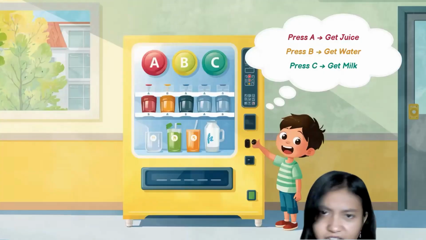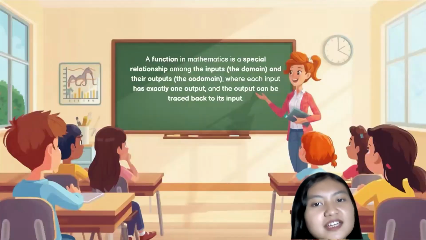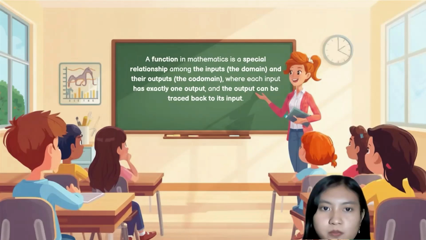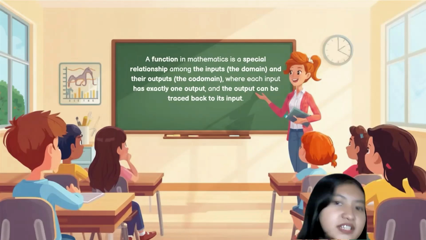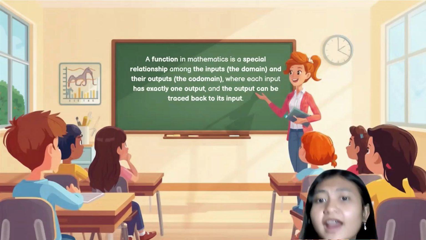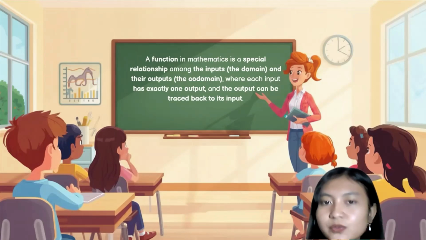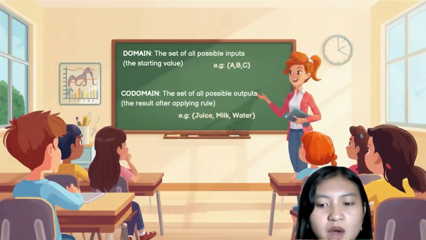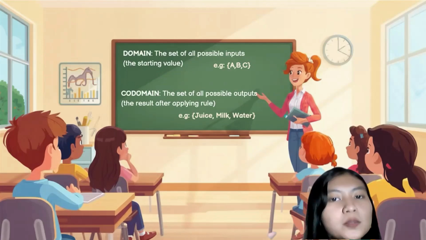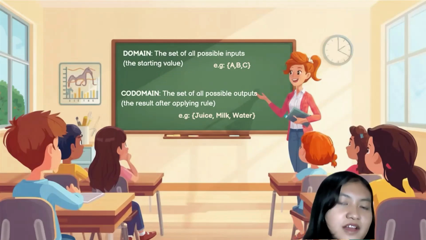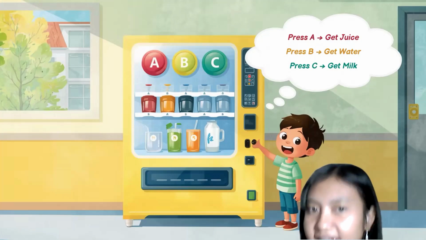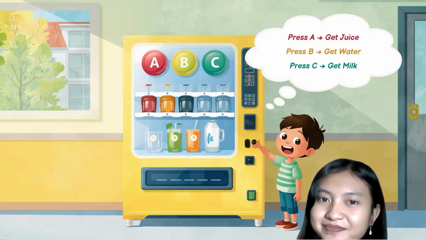So what is actually a function? A function in mathematics is a special relationship between the inputs or the domain and their outputs or the codomain, where each input has exactly one output and the output can be traced back to its input. We can see first the domain. The domain is the set of all possible inputs or the starting values. In this situation, we know that the inputs are the A, B, C buttons.